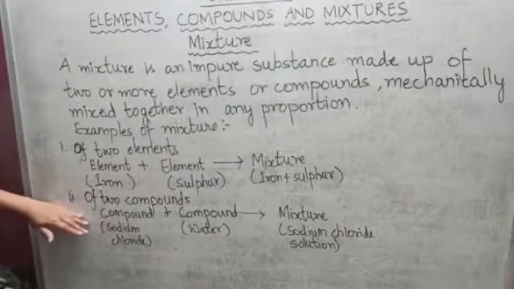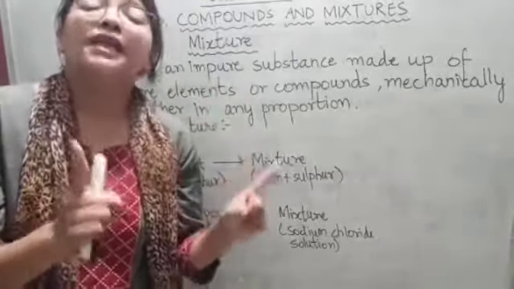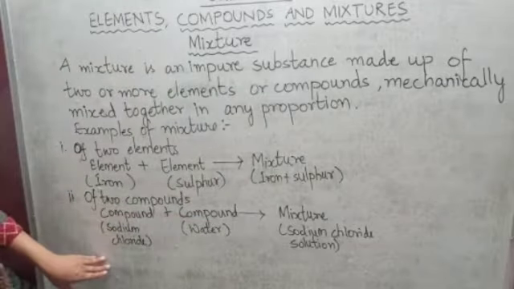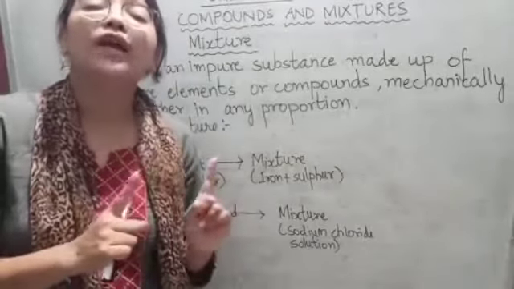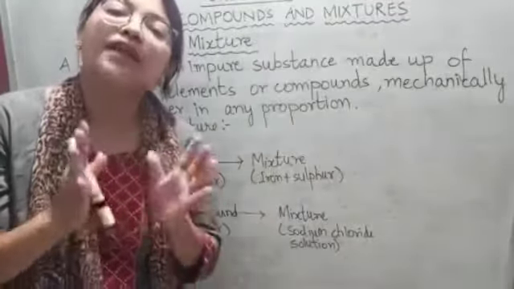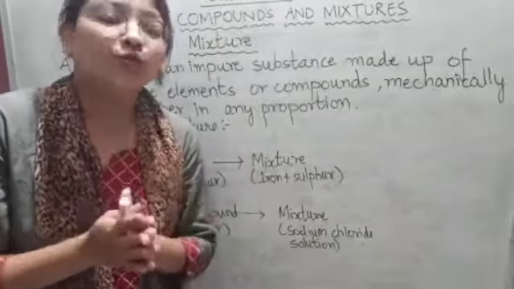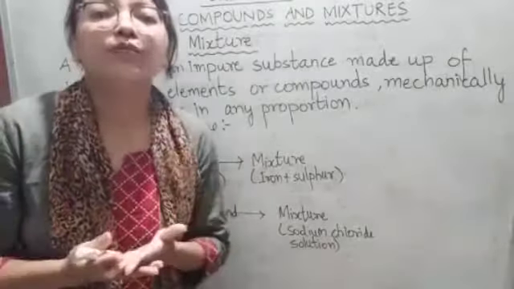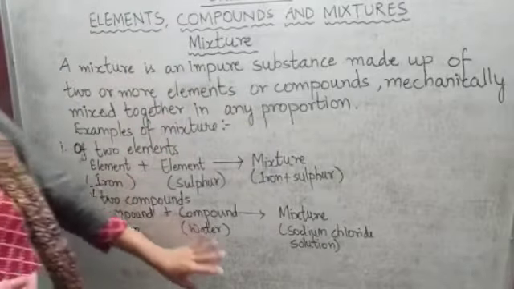Okay. Now, second is of two compounds. When one compound mixes with another compound, then it forms a mixture of two compounds. Okay. So here the example is sodium chloride, which is common salt, with water. Now water is a compound. Okay. So sodium chloride is common salt. When sodium chloride is mixed with water, then what does it form? It forms salt solution. And what is salt solution? It is a mixture. Okay. Now see here, it can also be separated by using different types of methods, that we are going to discuss later on. Okay. So this is how mixtures are formed.